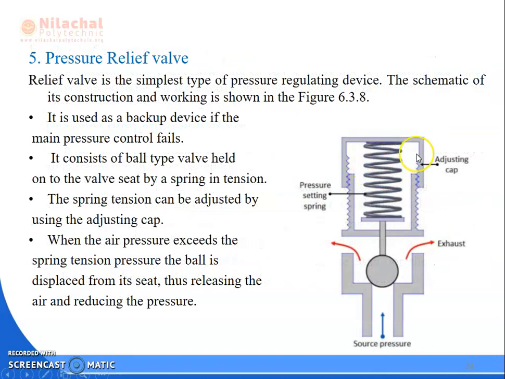It is the pressure required to do the pneumatic work, which is adjusted by this adjusting cap. If the source pressure is more than this pressure, only then will the valve be lifted from the seat and the air pressure decreased.